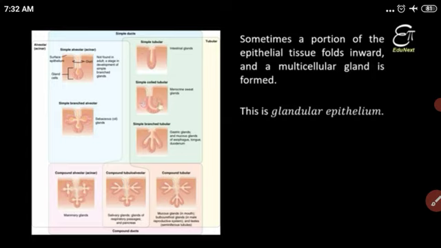Understood, student? In this video we studied the epithelial tissue. There are three types of epithelial tissue: columnar, cuboidal, and squamous epithelial. Got it? Again we saw the glandular tissue and ciliated epithelial tissue. Glandular epithelial tissue is present in some glands in our body. Understood, student, what is meant by epithelial tissue?